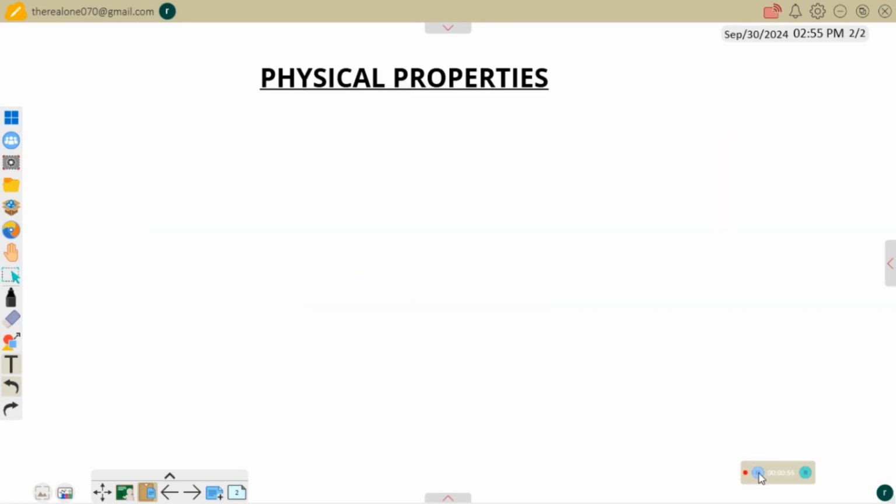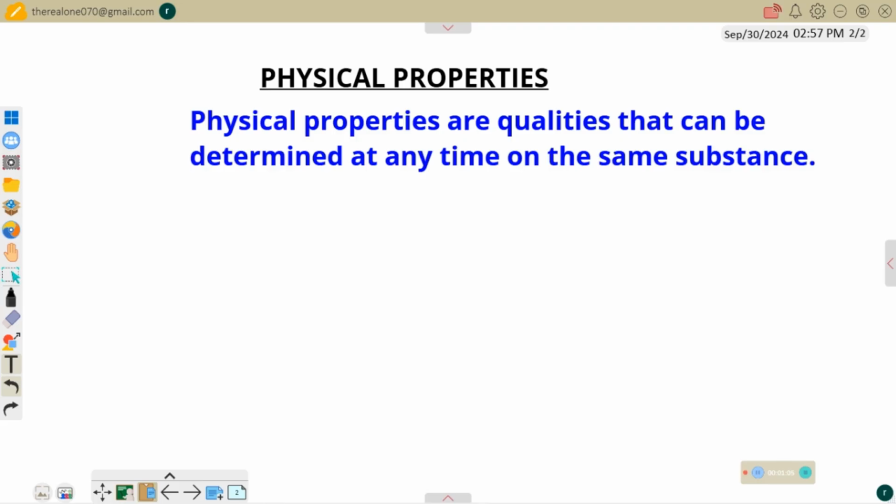Physical properties are qualities that can be determined at any time on the same substance. What do we mean by this? We simply mean those qualities that a substance possesses, those qualities that we can easily observe, don't usually change all of a sudden. And even if they change, we can regain them back. They just bring about temporary change, so they will not change permanently. Those kinds of qualities are known as physical properties.